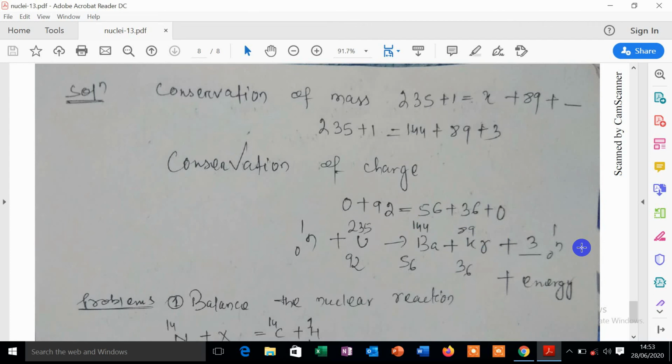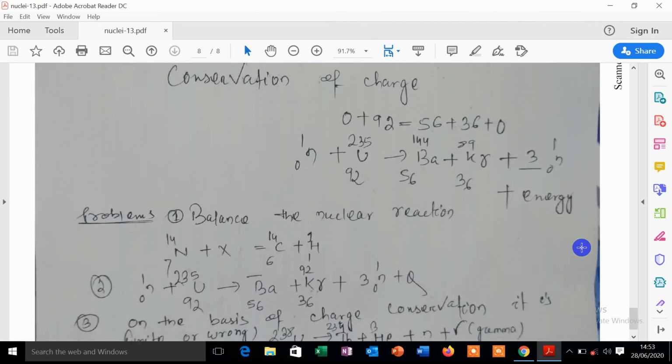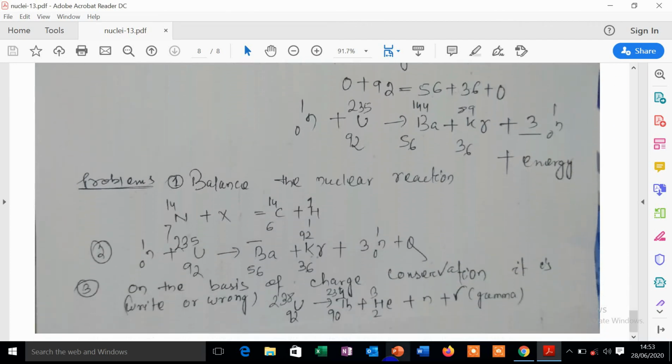And some problems for you: balance the nuclear reaction nitrogen 7-14 plus X gives rise to carbon 6-14 plus hydrogen 1-1. You have to solve on your own the value of X by applying conservation of mass as well as conservation of charge.